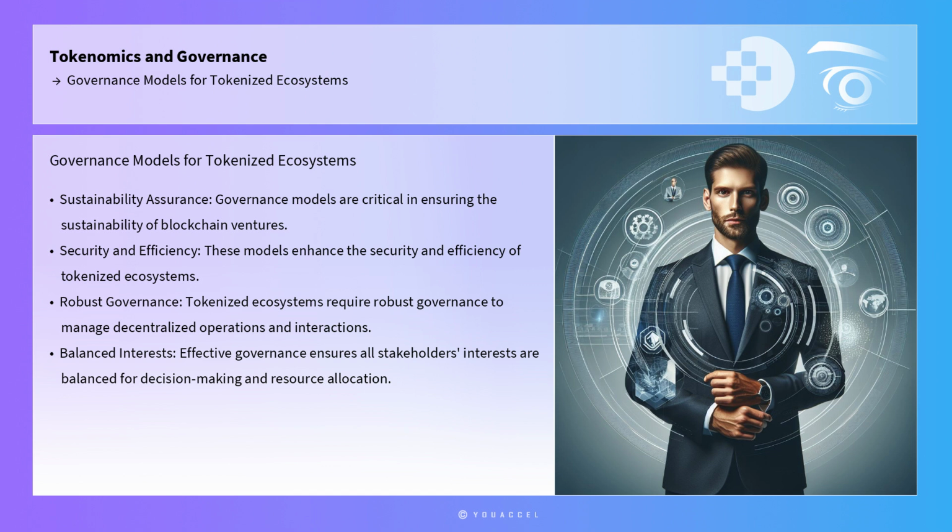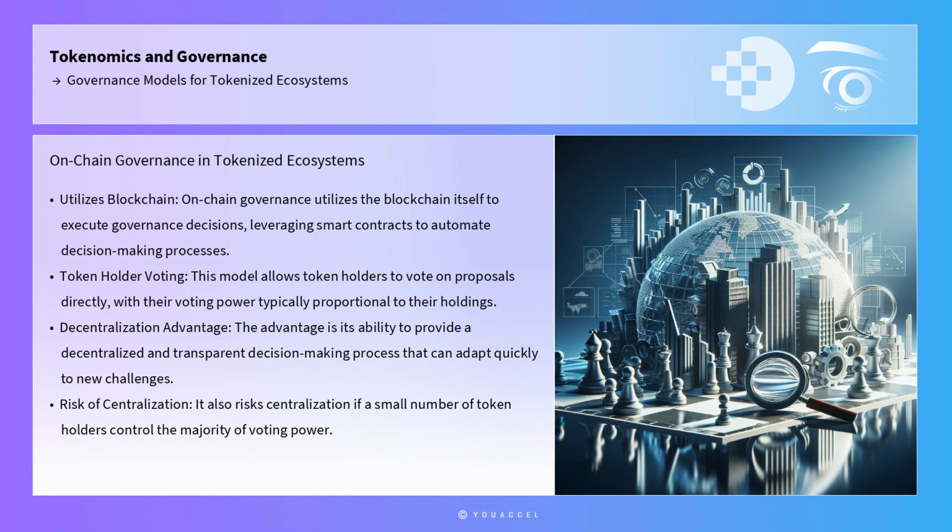stakeholders' interests are balanced. One of the primary governance models in tokenized ecosystems is on-chain governance, which utilizes the blockchain itself to execute governance decisions. This model leverages smart contracts to automate decision-making processes, thus ensuring transparency and reducing human error. On-chain governance allows token holders to vote on proposals directly, with their voting power typically proportional to their holdings. This system is evident in projects like Tezos, where stakeholders can vote on protocol upgrades and changes.